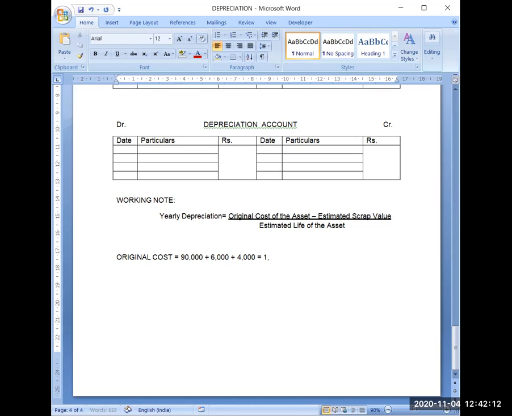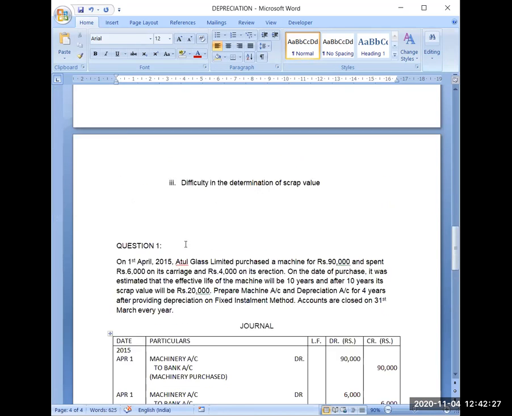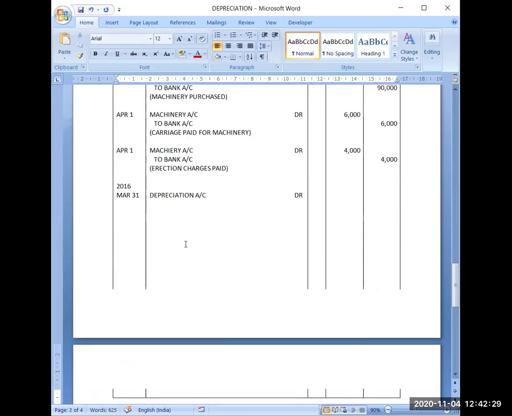So my original cost will be 1 lakh. Then I can write down the scrap value also here. Scrap value is equal to, it is given how much? Scrap value is given as 20,000.